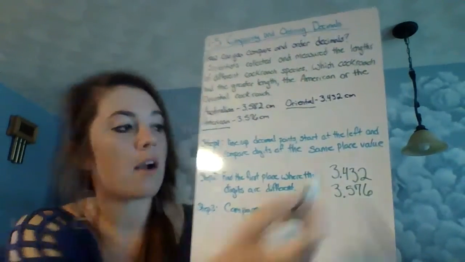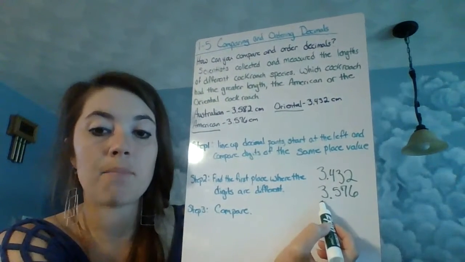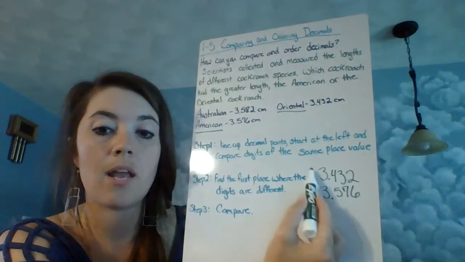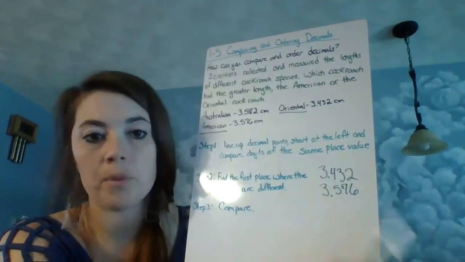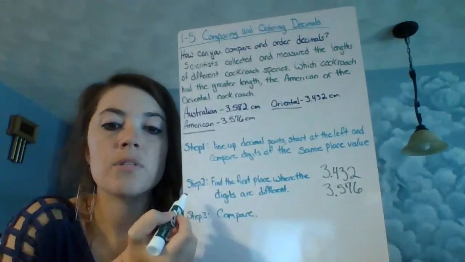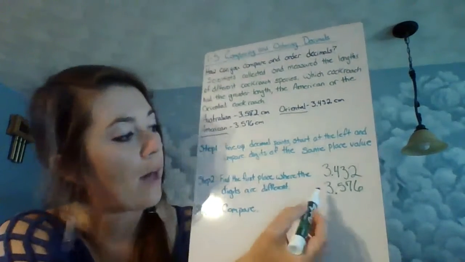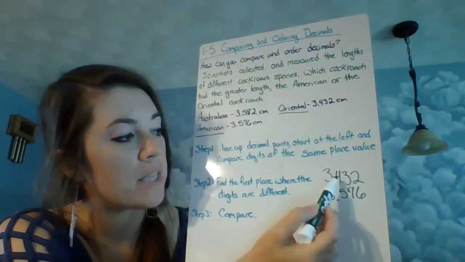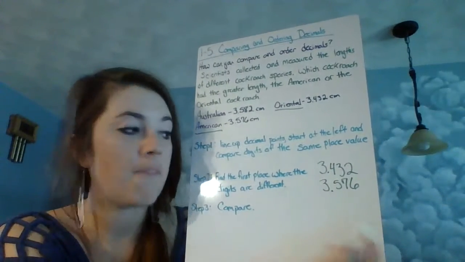So now we start at the left. We start over here with the 3's and we compare the same place values. So the 3's are both in the 1's place. They're both 3. That doesn't help us. They're equal so far. So step 2, find the first place where the digits are different. Well, let's move over to the tenths place. We've got 4 and 5 tenths. They're different. They're not the same value.